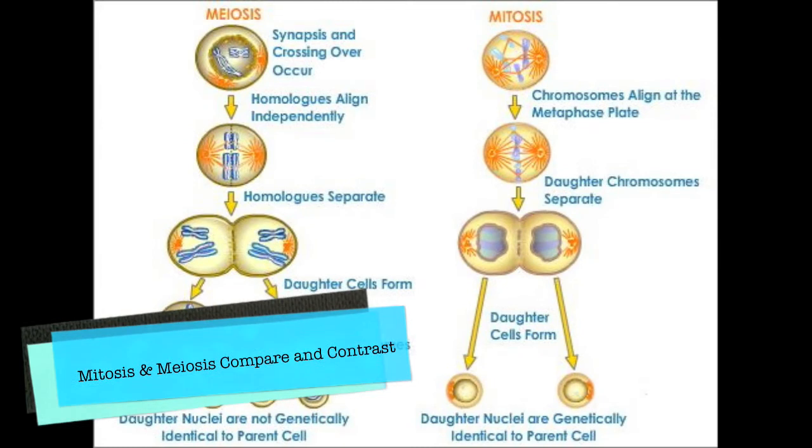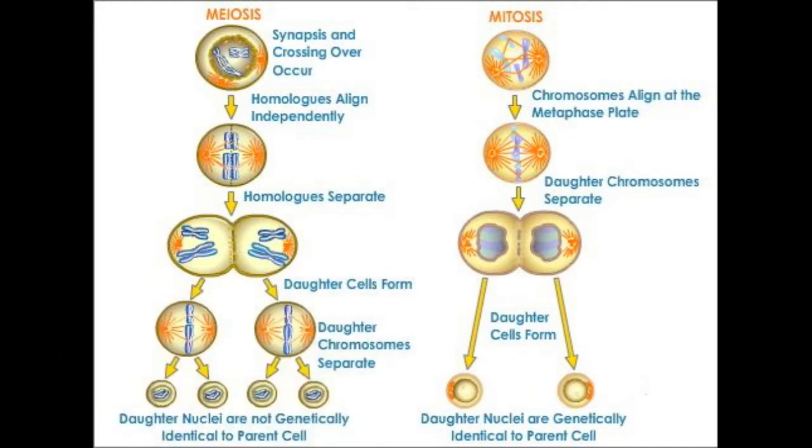Although mitosis and meiosis have many similar phases, they have many differences as well. For example, mitosis has 1 division resulting in 2 cells, whereas meiosis has 2 divisions resulting in 4. During prophase, there is no crossing over in mitosis, but there is in meiosis. Also, during metaphase in mitosis, individual chromosomes are arranged on the metaphase plate, whereas in meiosis, it is pairs of chromosomes that are arranged. During anaphase, the chromatids in mitosis separate, but in meiosis, they stay together.